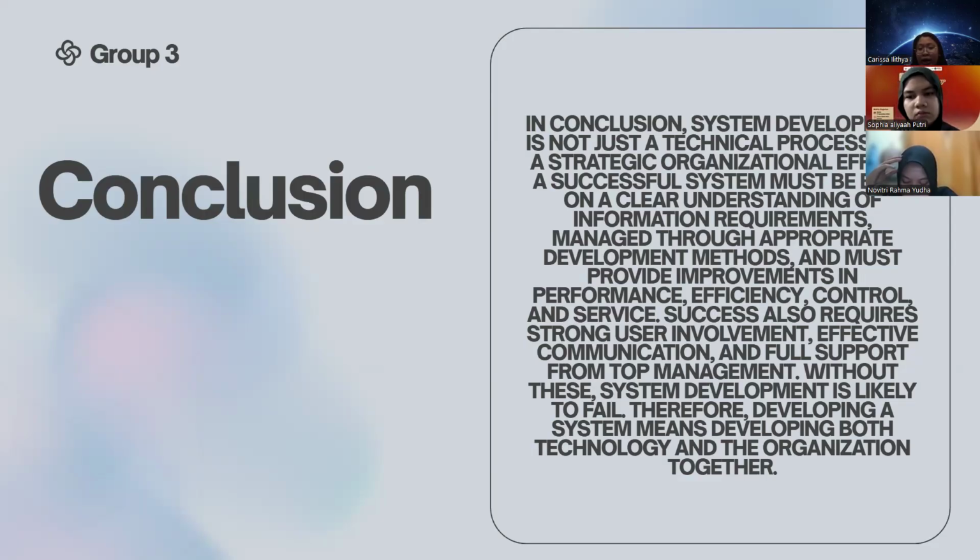Success also requires strong user involvement, effective communication, and full support from top management. Without this, system development is likely to fail. Therefore, developing a system means developing both technology and the organization together.